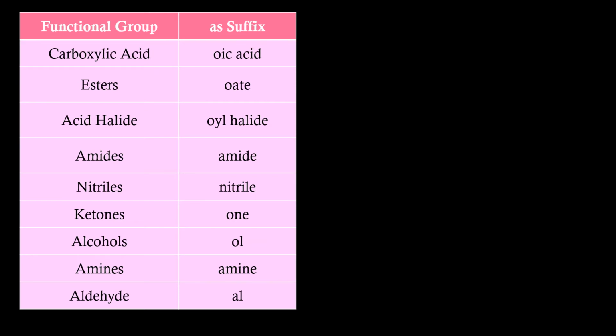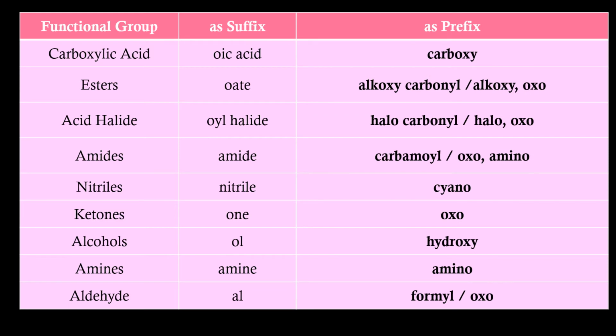This is the table which speaks about these functional groups acting as suffix. These cases have already been discussed. When the same functional groups act as prefix, they take a different name. Most of these have already been discussed under the category special cases. But to repeat, when carboxylic acid sits as a prefix, it takes the name carboxy. With this word, carbon of the carboxylic acid group is included in the name.